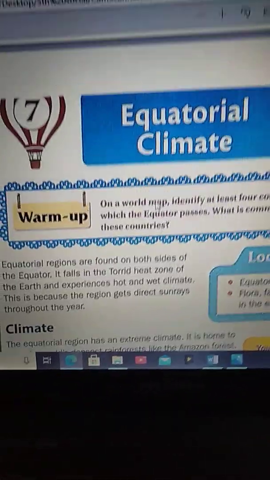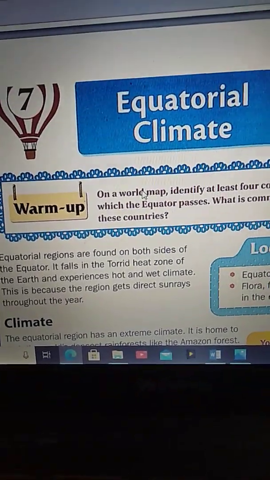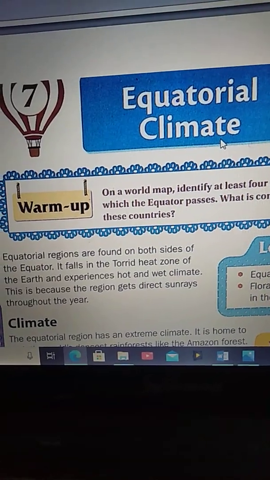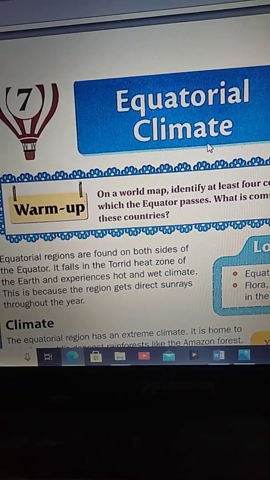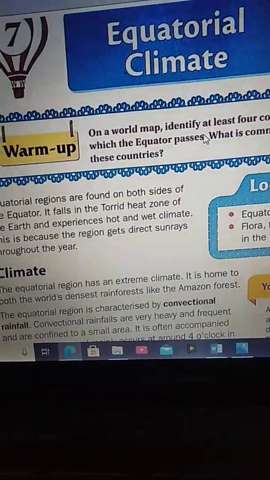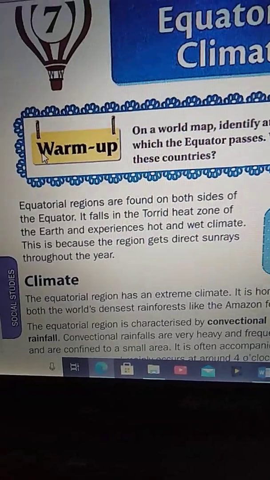Today I am going to start with the new chapter, and the name of the chapter is Equatorial Climate. This is your seventh chapter in your textbooks. So, all of you open your textbooks, children. And before starting the lesson, I am going to do the warm up.